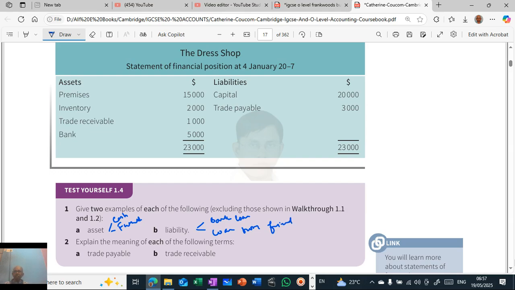Explain the meaning of each of the following terms. Trade payables. What is trade payable? Trade payable is nothing but when you purchase goods on credit, at the time you have to pay back. So that is what trade payable is. So what is trade receivable? When you sell on credit, at the time you have to receive back the money from the customer. So this is the money payable to the supplier. This is the money receivable from the customer.